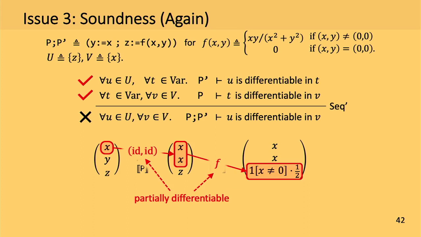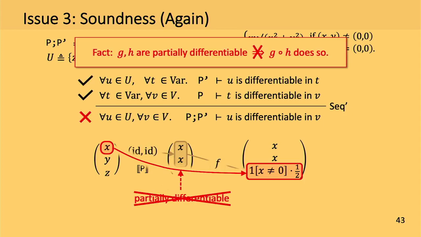The premises of the rule check that these two functions shown in this slide are partially differentiable, but an important property of partial differentiability is that it is not preserved under function composition. Because of this, the output variable z is non-differentiable in x in the entire program, and so the conclusion of the rule is not satisfied.